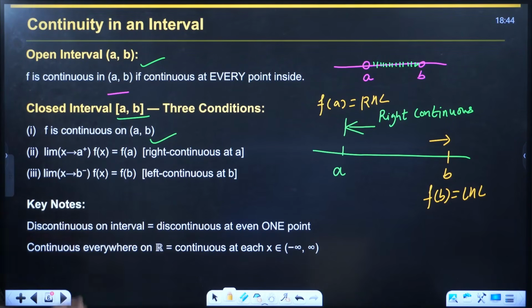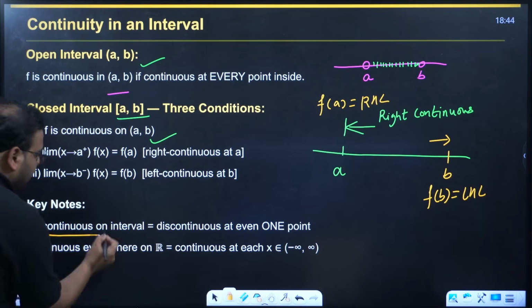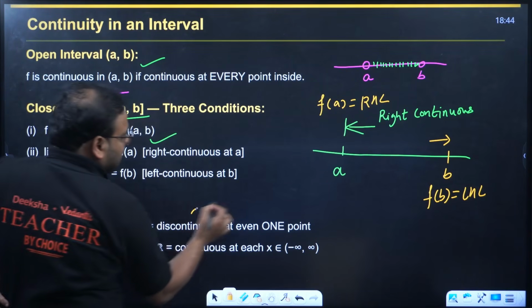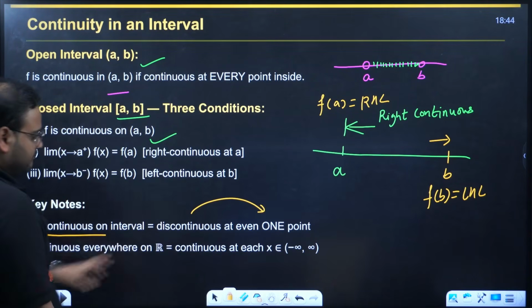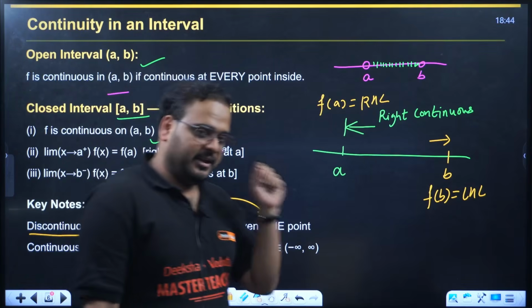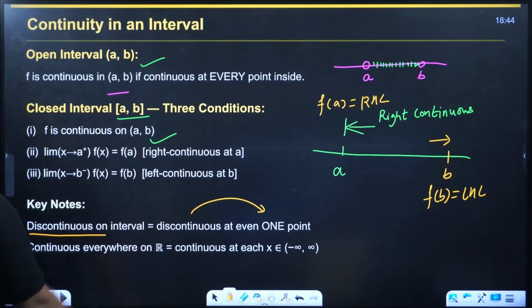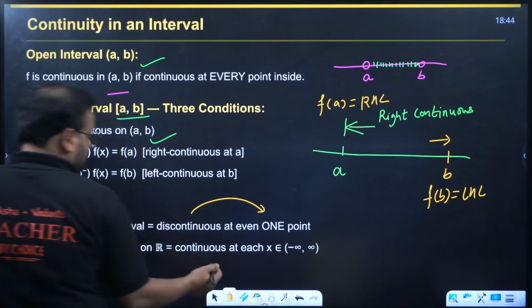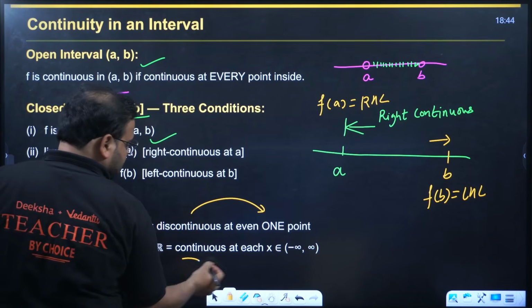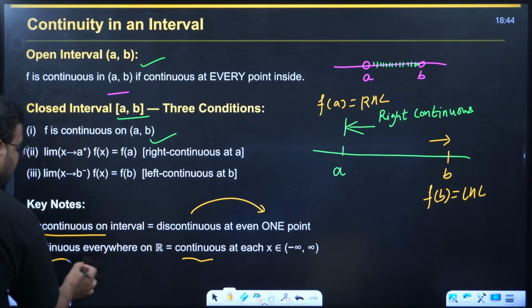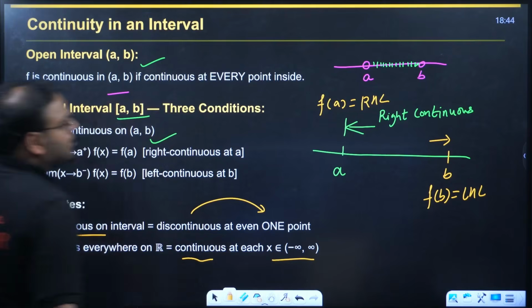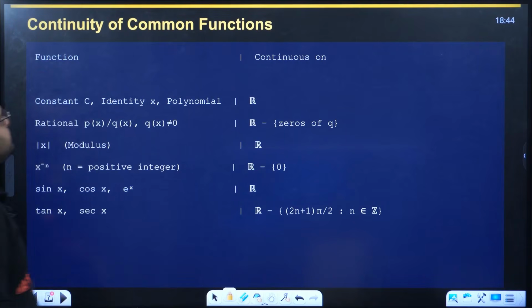When can we call a function discontinuous on an interval? Even if it is discontinuous at one point, this is very extensively used. If it is discontinuous at even one point, we call it discontinuous in the entire interval. Continuous everywhere if it is continuous on the entire number line, all real numbers.